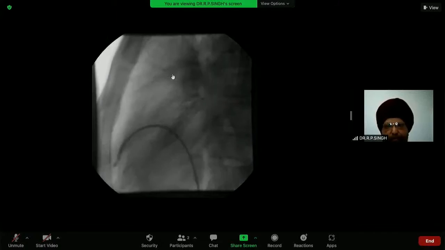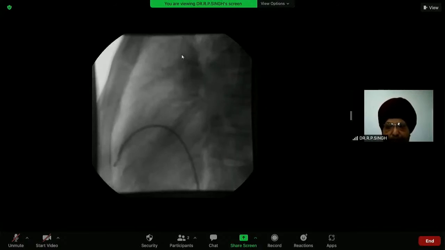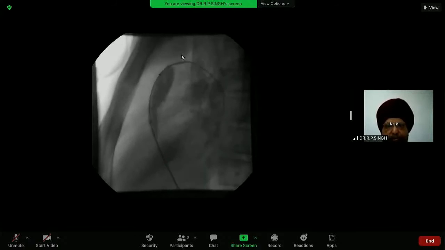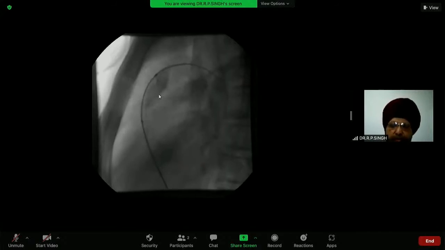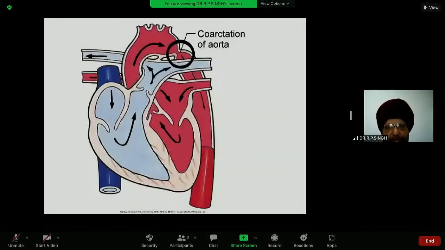You see the valve is doming here. I'm injecting the dye in the right ventricle going into the pulmonary artery. And this is the balloon lying across the pulmonary valve, and it has opened now. The long-term results are remarkable in pulmonary stenosis, and most of the time, no surgery is required in these cases later on.